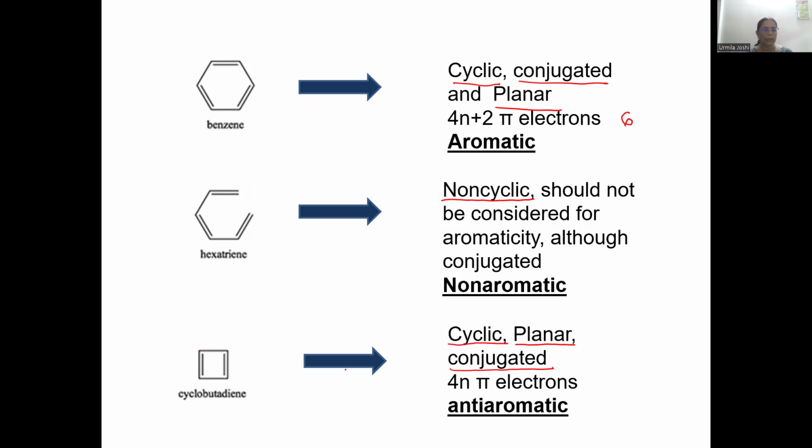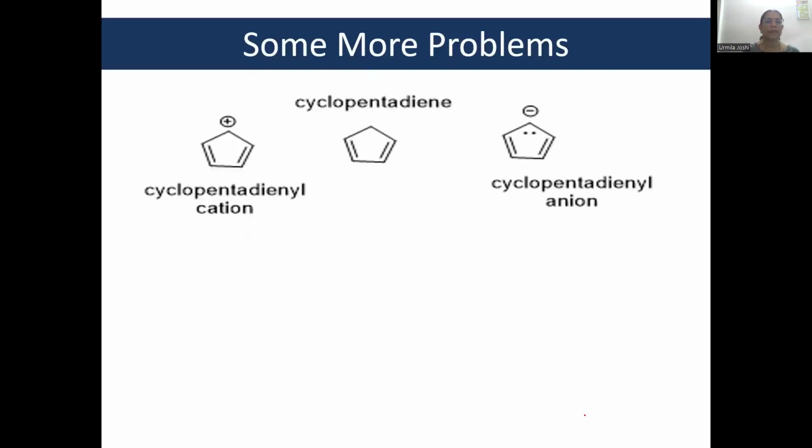So it is conjugated. How many pi electrons? There are 4 pi electrons. Okay. 4 pi electrons, meaning 4n, where n is equal to 1. So the number of pi electrons fits the formula 4n, and therefore this structure is anti-aromatic. Okay. Let us see the next one.